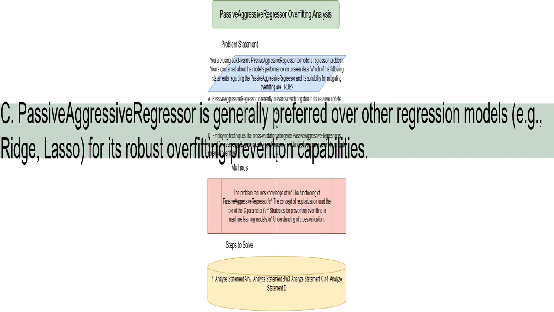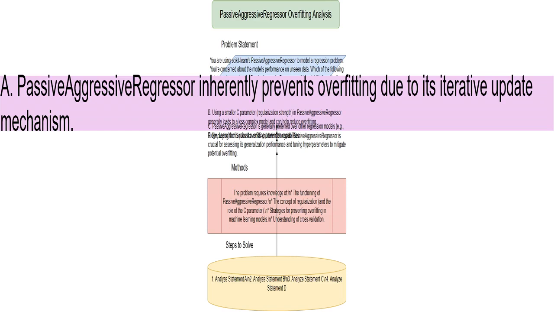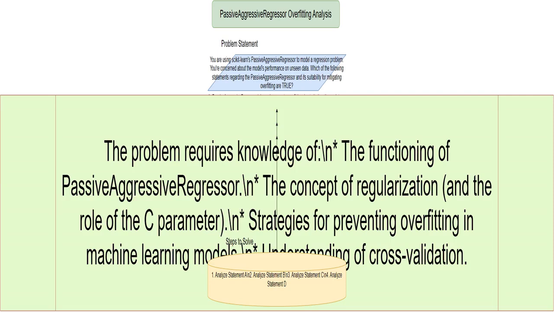This statement compares PassiveAggressiveRegressor to other models like Ridge and Lasso. It claims superiority in preventing overfitting, which I need to verify. This statement suggests PassiveAggressiveRegressor inherently prevents overfitting. I'll investigate if this is true. I need to know how PassiveAggressiveRegressor works, what the C parameter in regularization does, common techniques to prevent overfitting in machine learning, like regularization and cross-validation, and how cross-validation works.